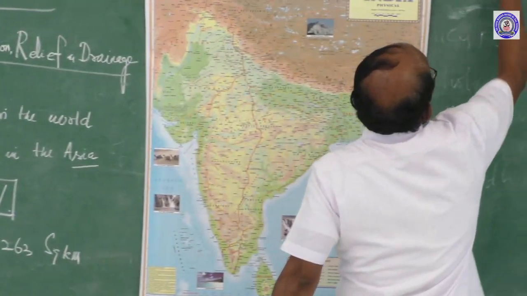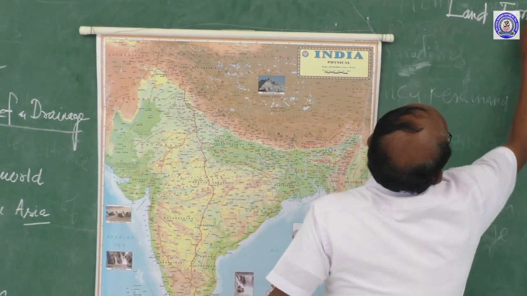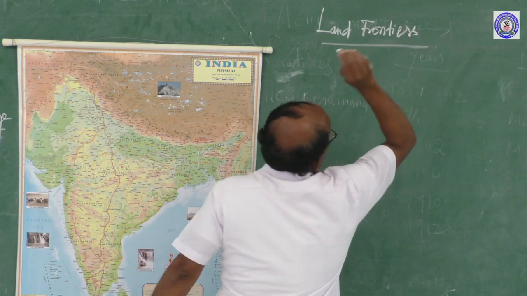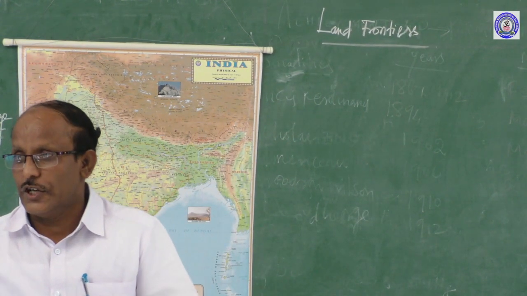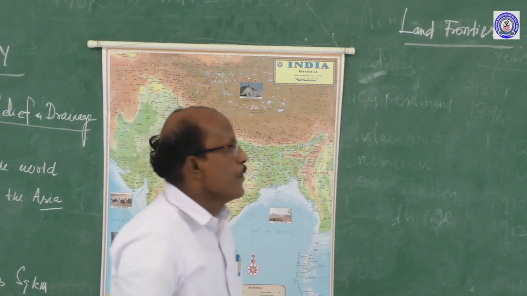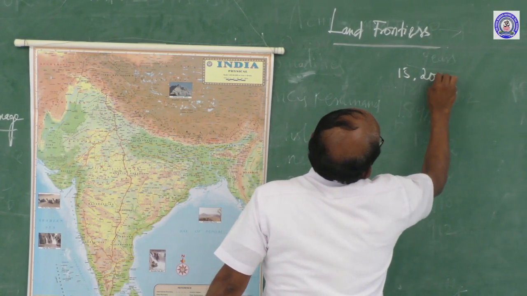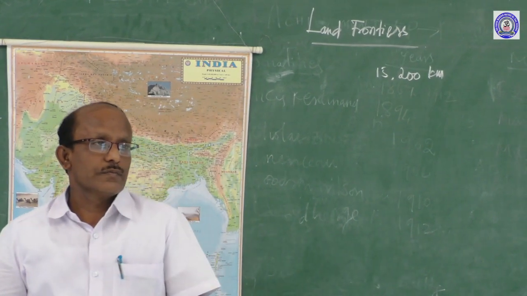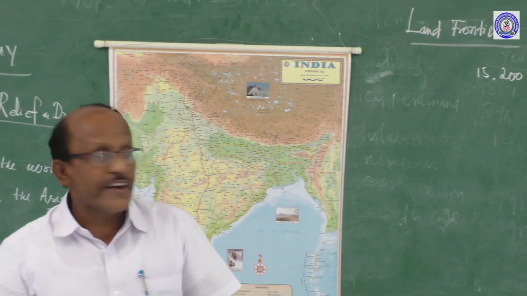Land frontiers. India shares 15,200 kilometers of land frontier in total.